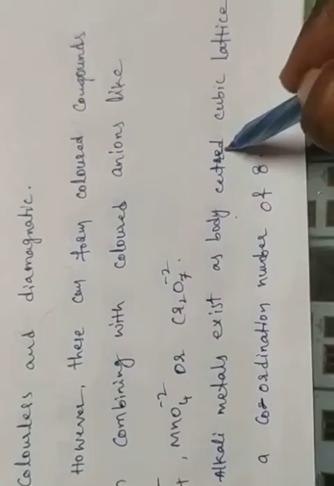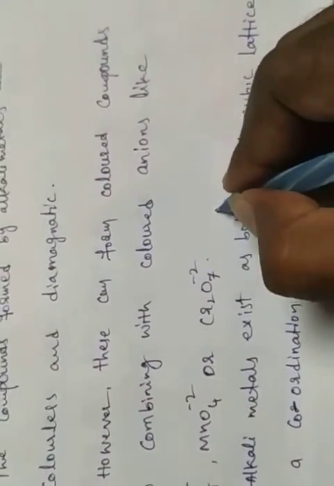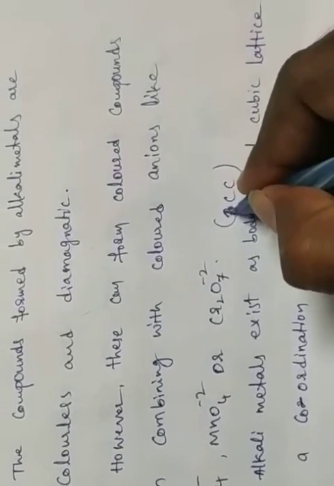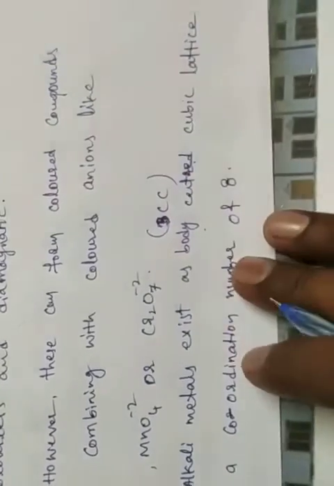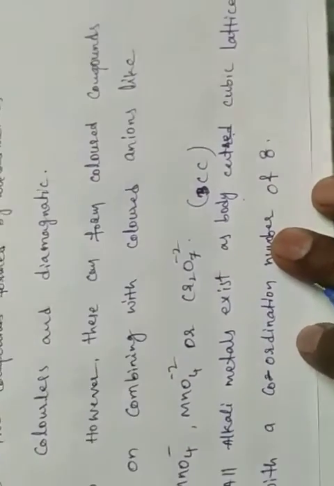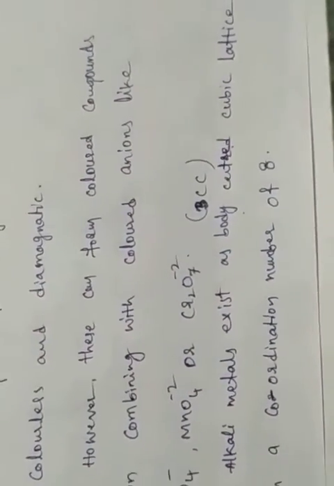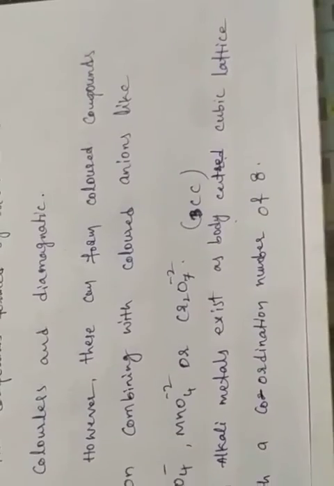All alkali metals exist as a body centered cubic lattice. Body centered cubic we can call the BCC structure. BCC structure is there, FCC structure is there. FCC means face centered cubic, BCC means body centered cubic lattice.